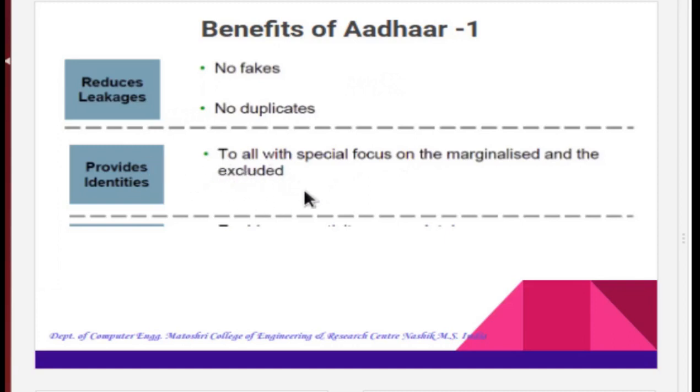The aim is to provide a unique identity to the citizen to achieve a social inclusion process involving more than improving access to the economic resources, to all with special focus on the marginalized and the excluded.